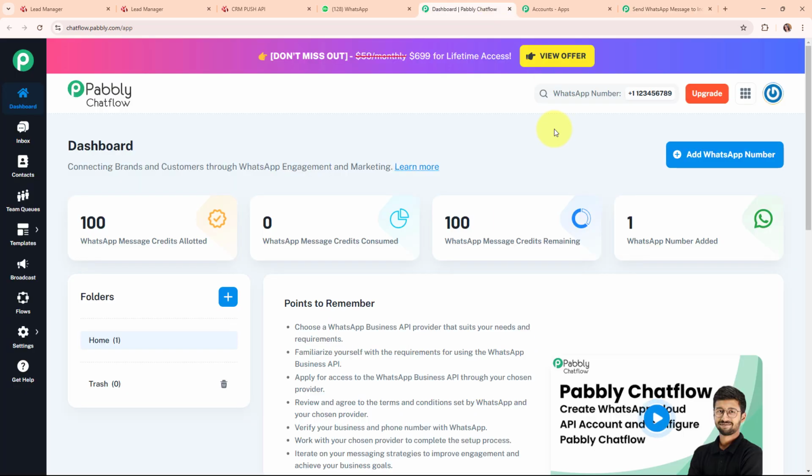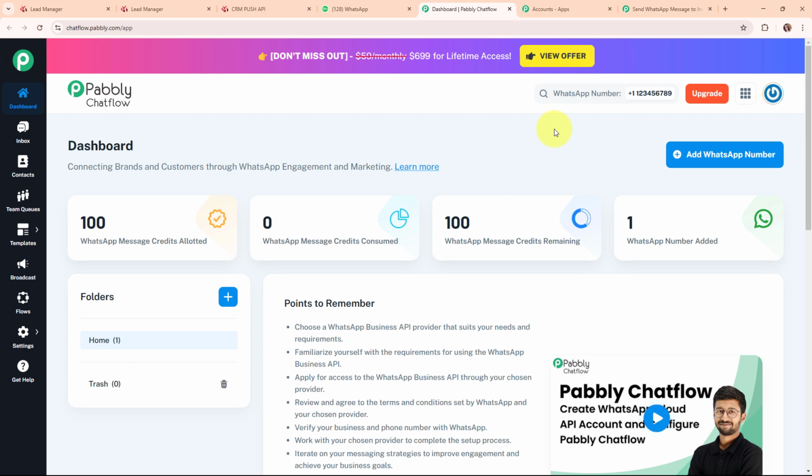So let me tell you that Pabbly Chatflow is a tool that helps businesses create automated chatbots for their websites and apps. It's like having a virtual assistant that can chat with visitors, answer questions, and guide them to take actions like making a purchase or signing up. People use Pabbly Chatflow to save time, improve customer support, and engage visitors 24/7. It's easy to set up, customizable, and helps businesses provide quick responses, which keeps customers happy and boosts conversions. So this was all about Pabbly Chatflow.